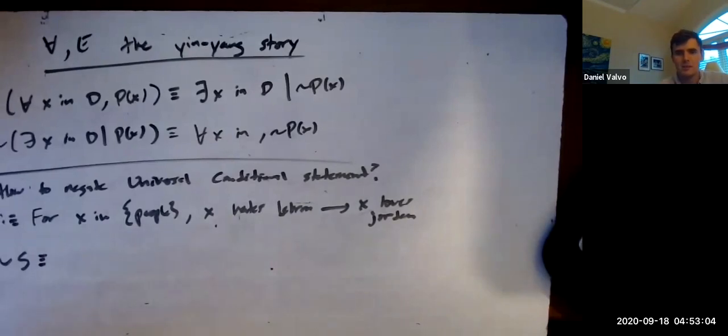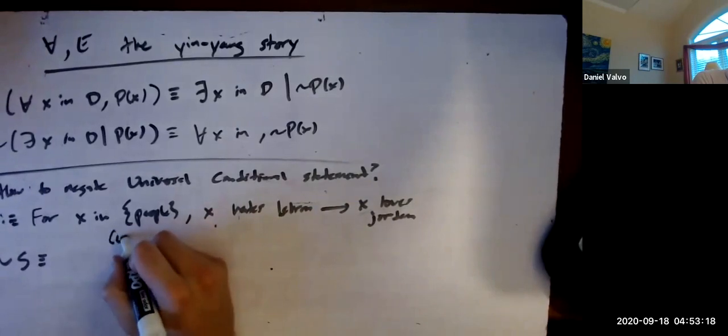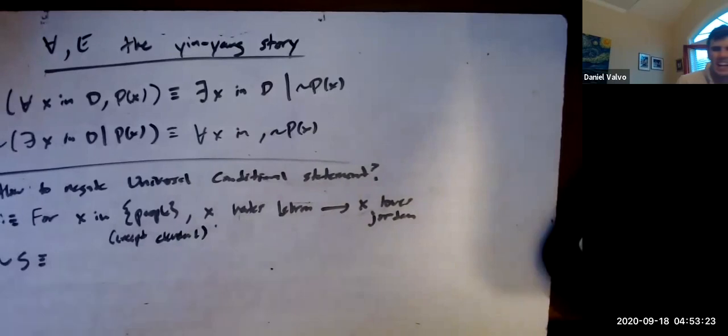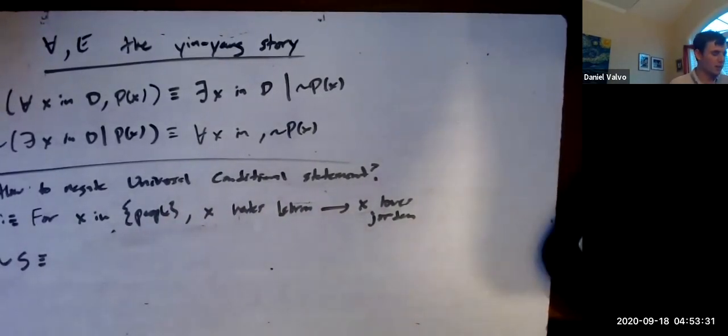Safa, you think it's true? Yeah. Maybe unless you live in Cleveland. Maybe we should put for all x in people except Cleveland. Although they've kind of come around to LeBron, right? I mean, he came back, got him a championship. That's enough. The point is, yes. So for all people that hate LeBron, x loves Jordan, it doesn't really matter what it means for all people that don't know basketball at all.